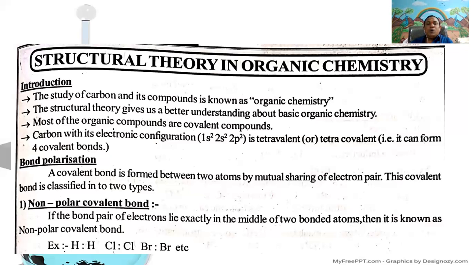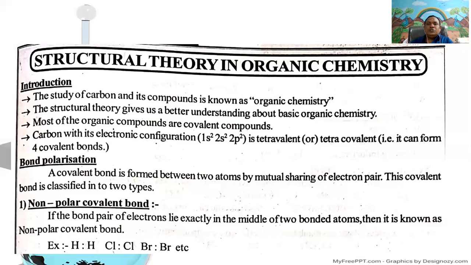First, the non-polar covalent bond is generally found in homoatomic molecules. Homoatomic molecules involve the mutual sharing of electron pairs by two similar atoms. For example, hydrogen: two hydrogen atoms share one electron pair to form a hydrogen molecule. Similarly, two chlorine atoms share one electron pair to form a chlorine molecule. Then nitrogen molecule, bromine molecule, iodine molecule, etc.